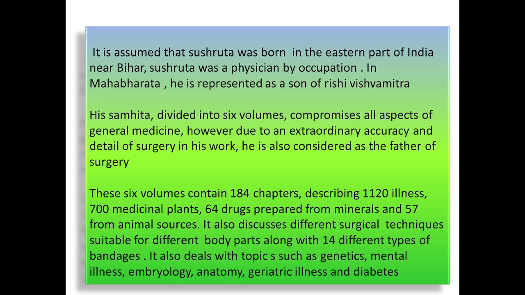So information is given about the 700 medicinal plants against 1120 illnesses, 64 drugs prepared from minerals, and 57 from animal sources. It also discusses different surgical techniques for different body parts and 14 types of bandages. It also deals with topics such as genetics, mental illness, embryology, anatomy, geriatric illness and diabetes.